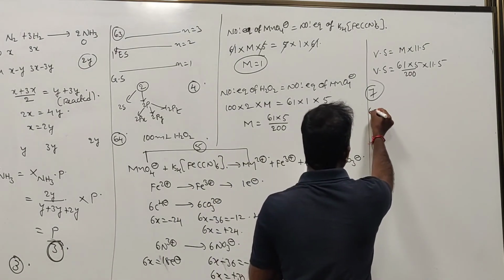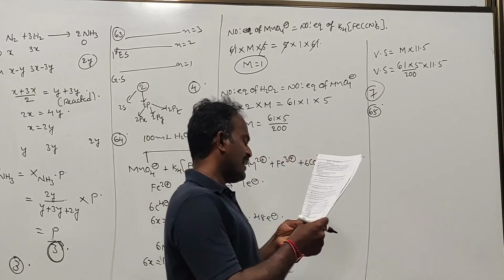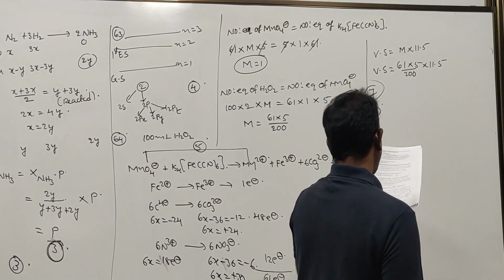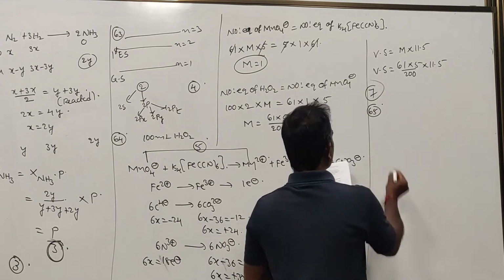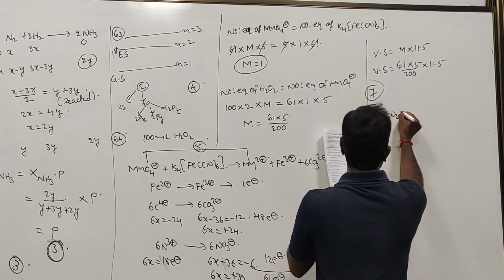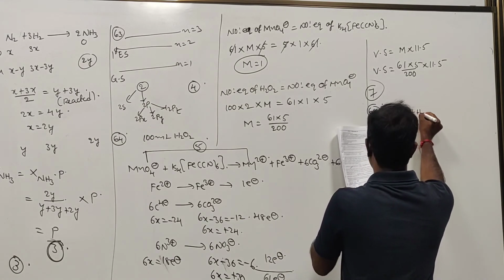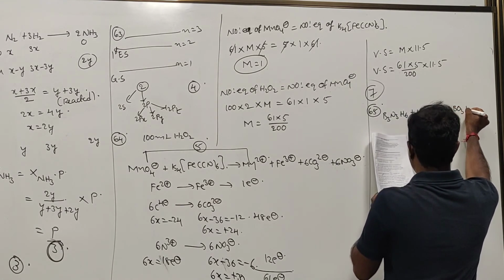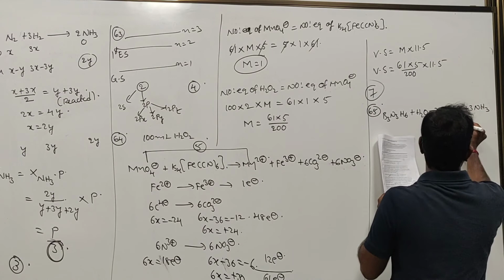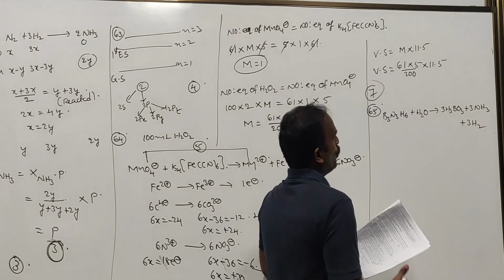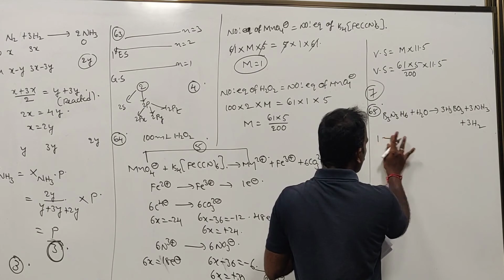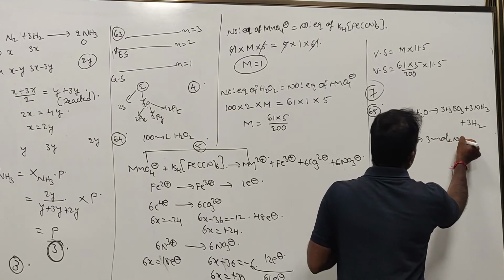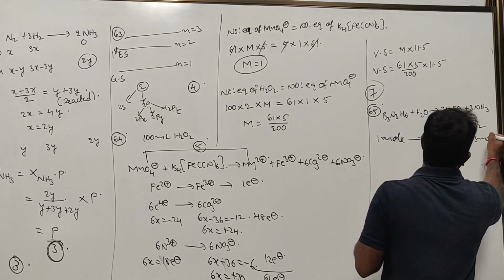Next, question number 65. The number of moles of gases evolved when 3/2 moles of inorganic benzene reacts with water is X. First of all, inorganic benzene, B3N3H6, plus H2O gives 3 moles of H3BO3 plus 3 moles of NH3 plus 3 moles of H2. So 1 mole will give you 3 moles of ammonia plus 3 moles of H2.